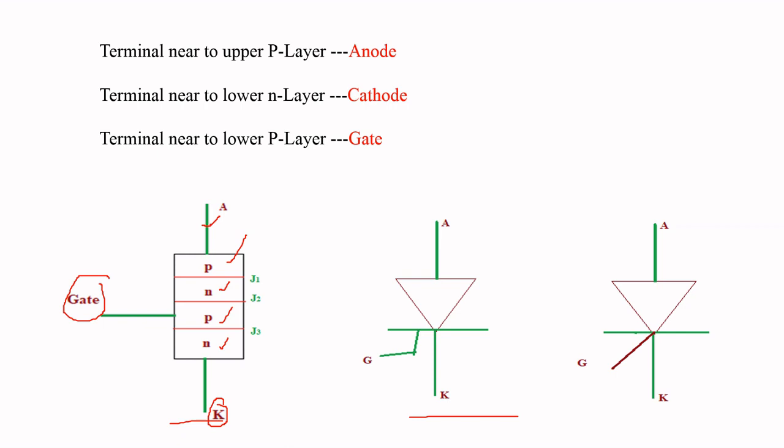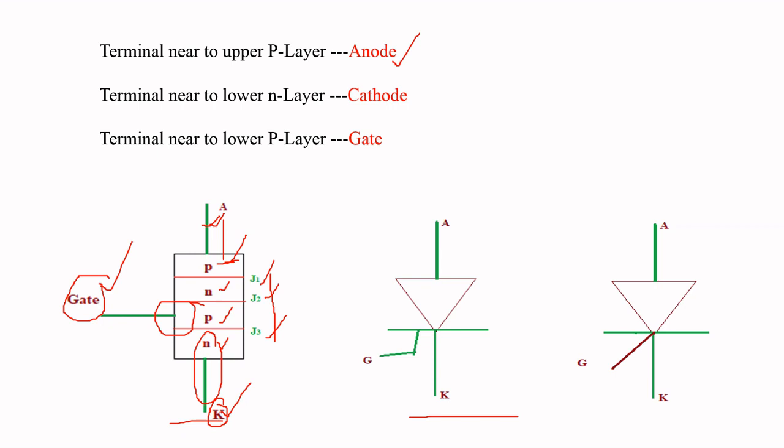The terminal connected to the upper P layer is called the anode, the terminal connected to the lower N layer is called the cathode, and the terminal connected to the lower P layer is called the gate. And these are the 3 junctions, that is J1, J2 and J3.